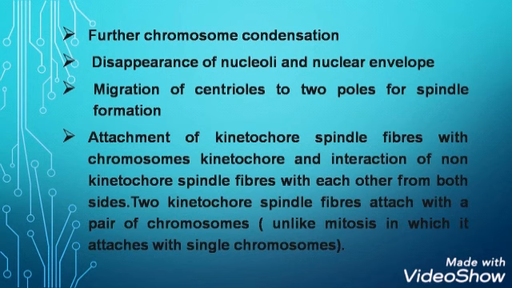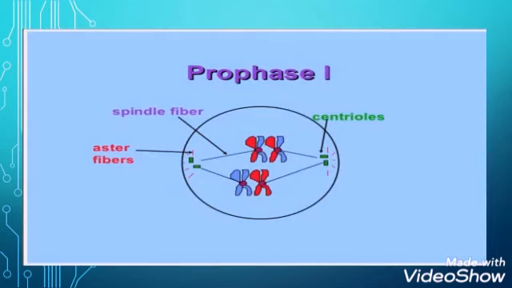In meiosis, two kinetochore spindle fiber attach with a pair of chromosome because in meiosis synapsis takes place, due to which chromosomes are now in the form of pair. But in case of mitosis, there is no pairing, no synapsis, due to which it attaches with a single chromosome. Here is the diagram of prophase 1 that shows different events that has occurred during prophase 1. After synapsis, crossing over has occurred, nucleoli and nuclear envelope has disappeared, formation of spindle fiber has taken place, and attachment of kinetochore spindle with the kinetochore of the chromosome. All these changes makes the prophase 1.